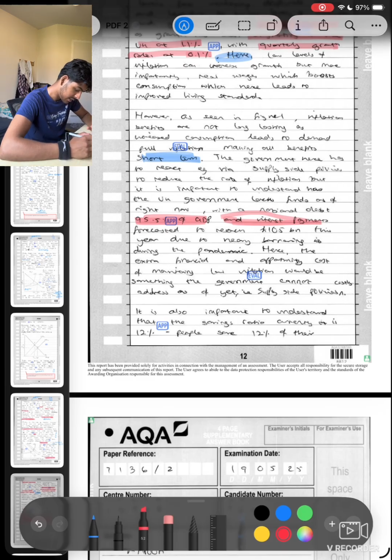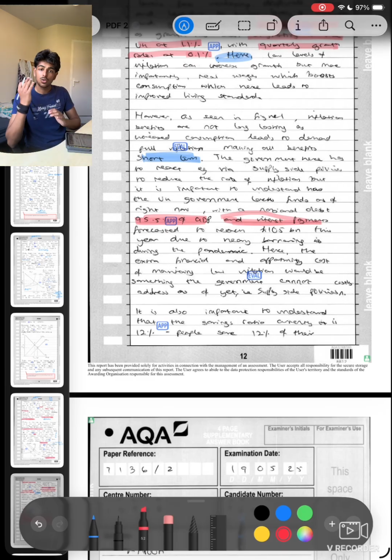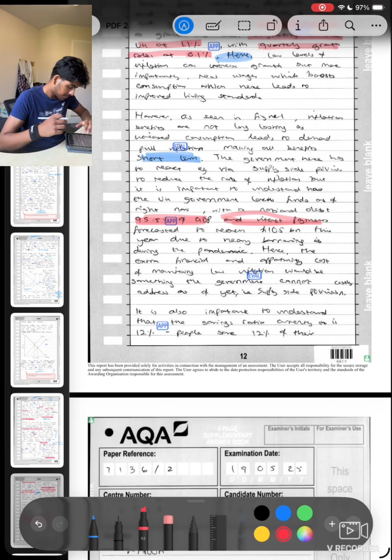Hence, the extra financial and opportunity cost of maintaining low inflation would be something the government cannot address as of yet, i.e. supply sides are costly. Given the climate, the government cannot adapt this. So what I've just said is, this is the benefit of inflation. And you know what, this is probably my best ever evaluation. This is the benefit of inflation. However, this is not something the government can address as of right now. Why? Because given our climate, we are in this situation. Does that make sense? I'm not going one point, however. I'm saying this is one point, however, this is not a sustainable, reachable point in this current climate, in this situation that we are in.